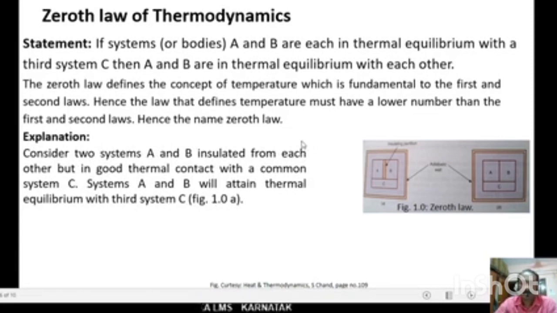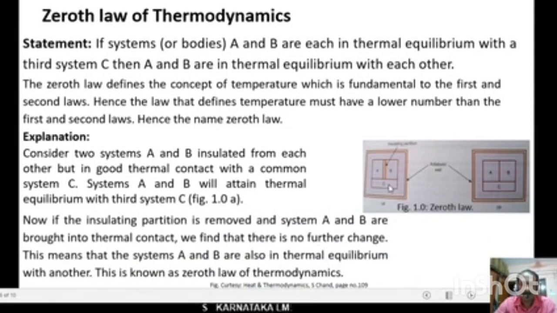Consider two systems A and B, here shown in the diagram, which are insulated from each other but in good thermal contact with a common system C. System A and B will attain thermal equilibrium with the third system C.